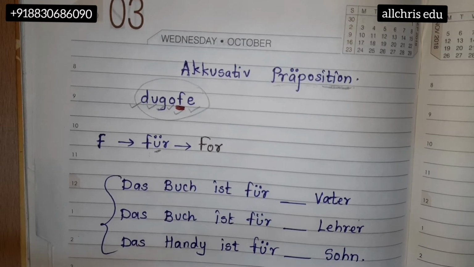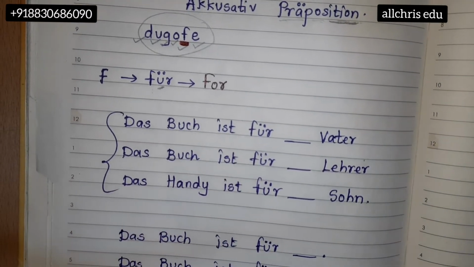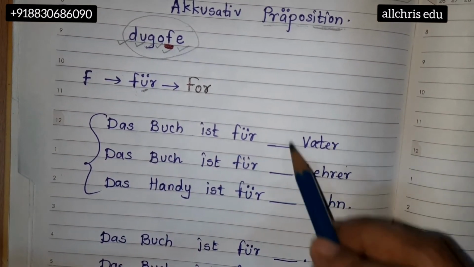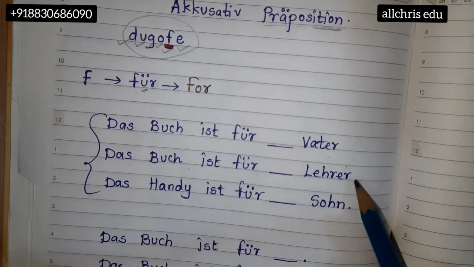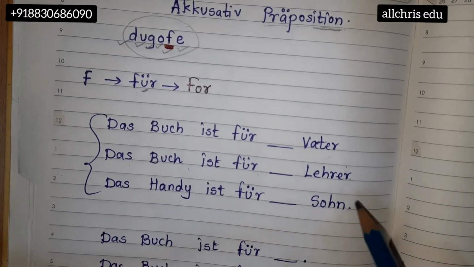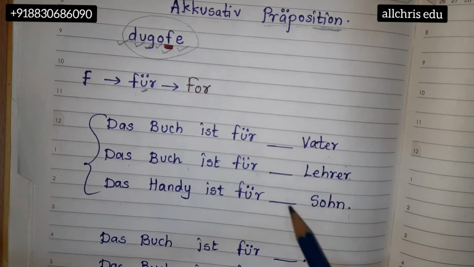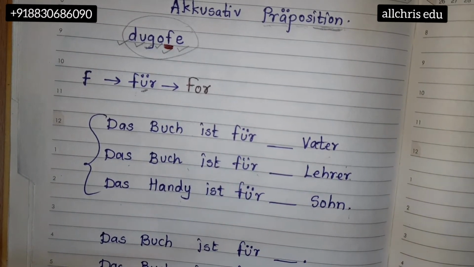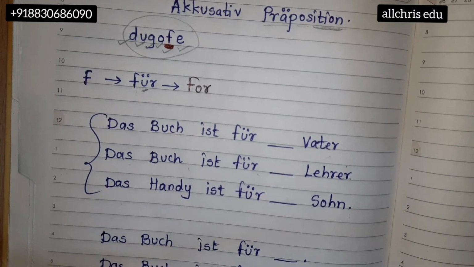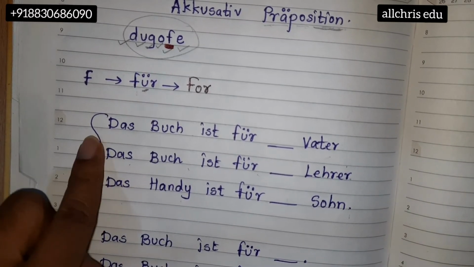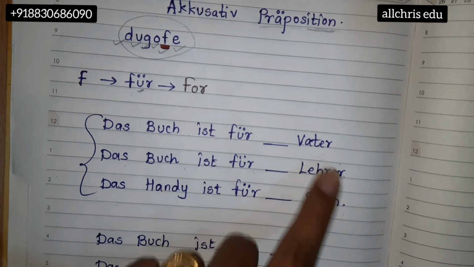They'll be giving you some sentences like this. Das Buch ist für dash. So the book is for father. The book is for male teacher. The mobile is for son. These are some sentences. I'm going to teach this topic in two parts: one with articles and one with the pronoun part. So this part, das Buch ist für dash, Vater.